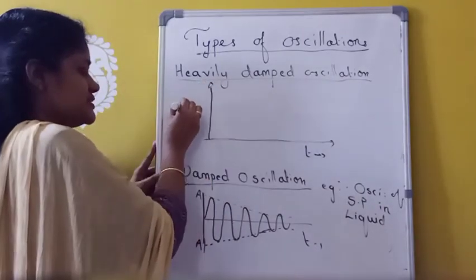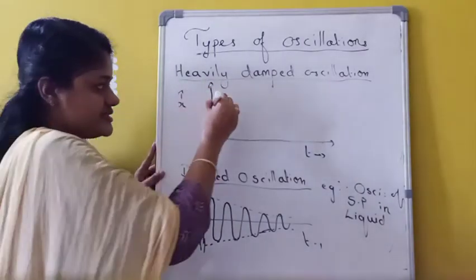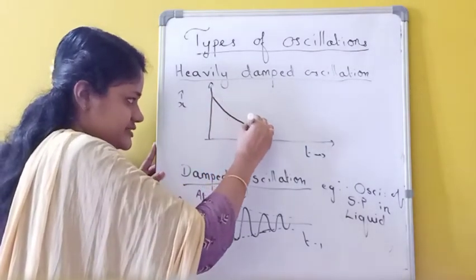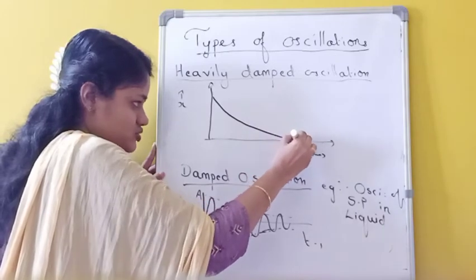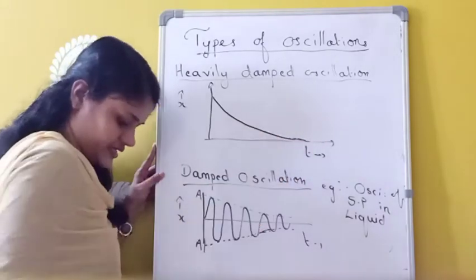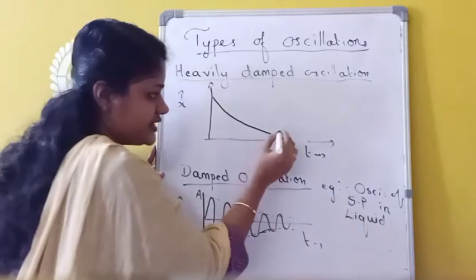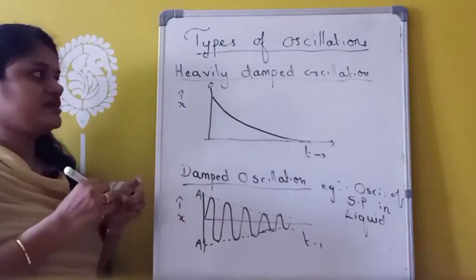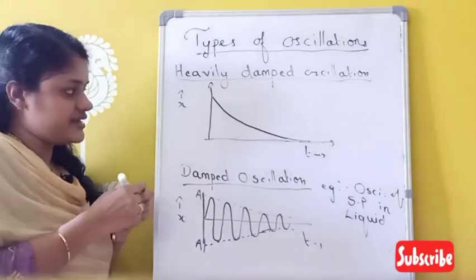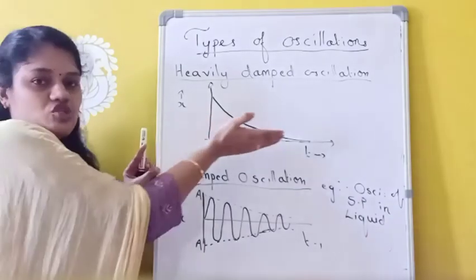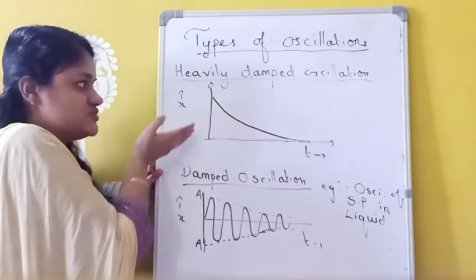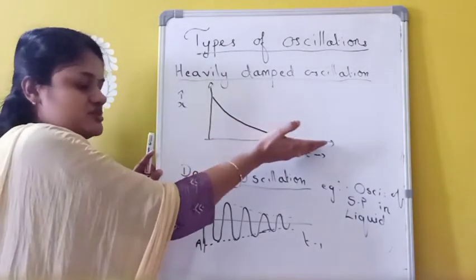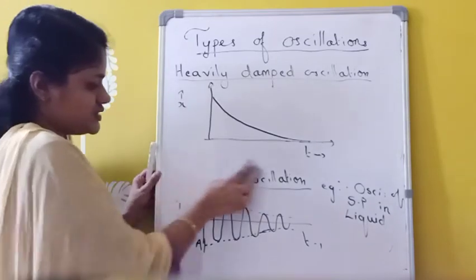Initially the amplitude was high, then it decreases and finally comes to a stopping condition. So finally it gradually, slowly comes back to the equilibrium position. That is called heavily damped oscillation. Here also the amplitude is decreasing, but it finally comes to zero.